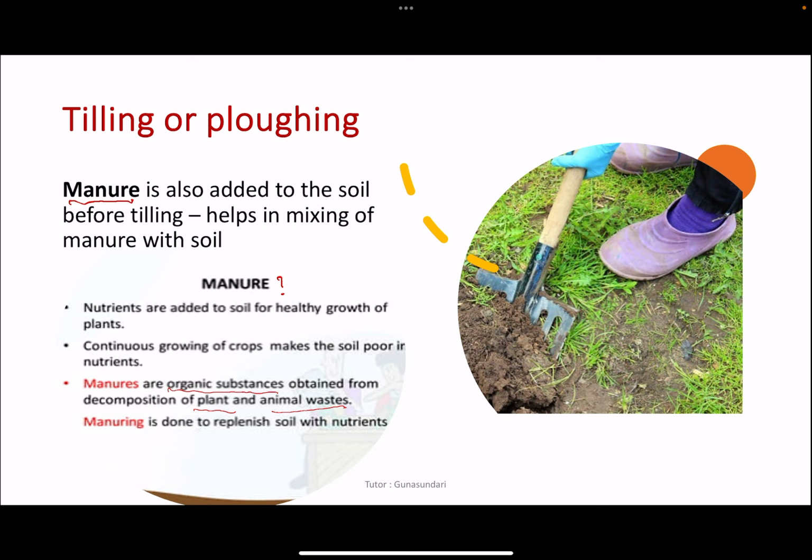And why do we have to do this manuring? Because continuous growing of crops makes the soil poor in nutrients, and hence we should do the manuring process to replenish the soil with nutrients.